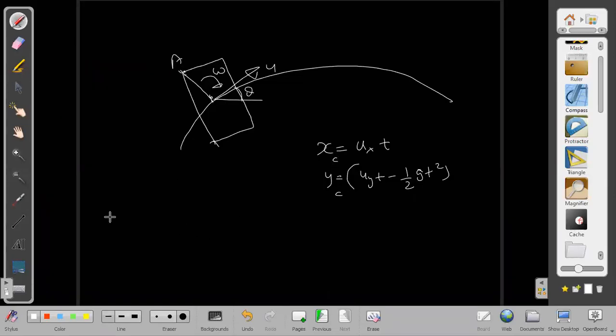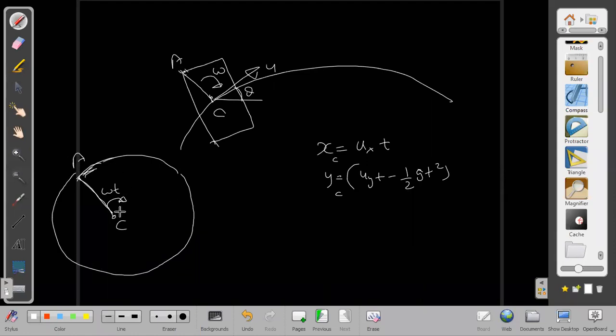Then to find for A point, I will do it this way. In the frame of center of mass, if this A point was here in the beginning, and it is covering a circle with the angular velocity, it will be moving in a circular path only, because the distance between A and C is not changing if it is a rigid body. Then around C, it moves in a perfect circular path. Then at any instant of time, what angle will it be covering? It will be covering an angle omega t.